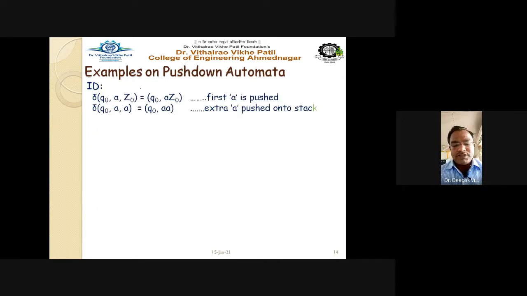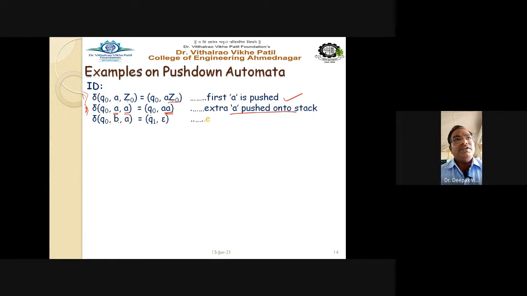First rule, as it is a push operation, first A is pushed inside the stack. Delta Q0, A, Z0 is equal to Q0, A Z0. That is the first rule. The second rule is extra A, push extra A. A is on the input string, A is on the top of the stack, Q0, A, this becomes your stack. Extra A is pushed onto the stack.